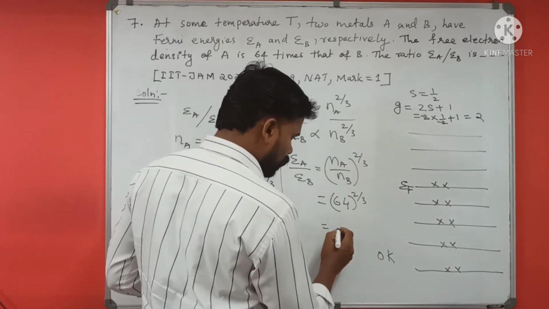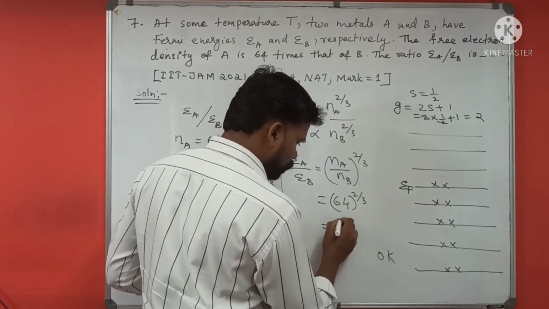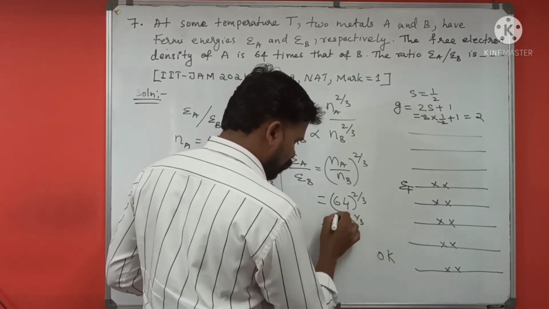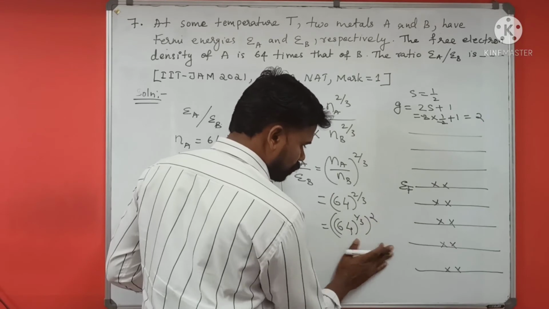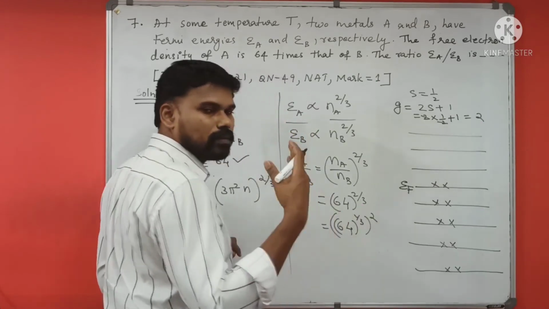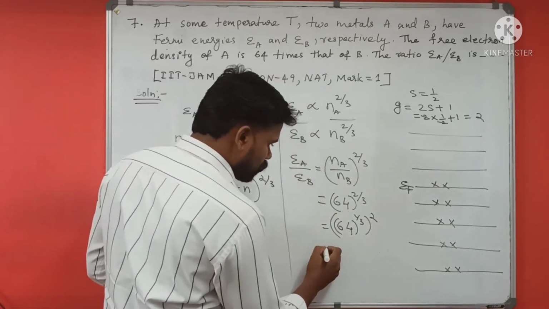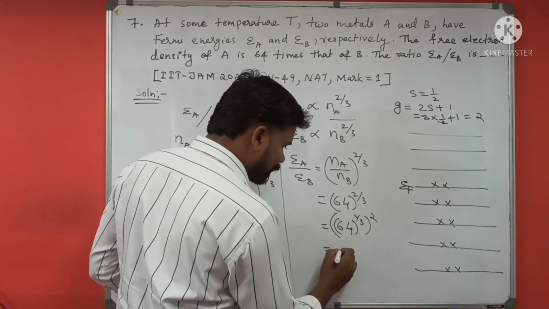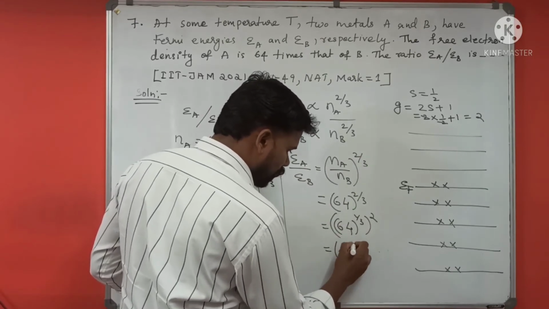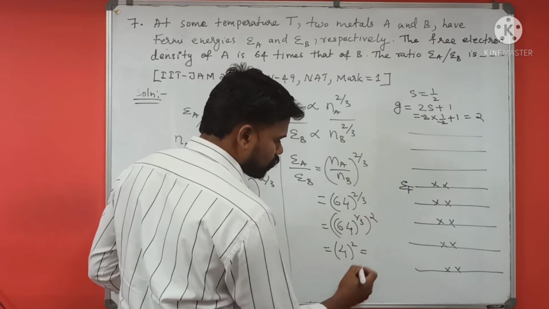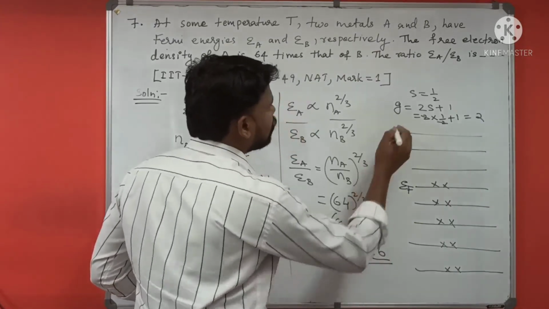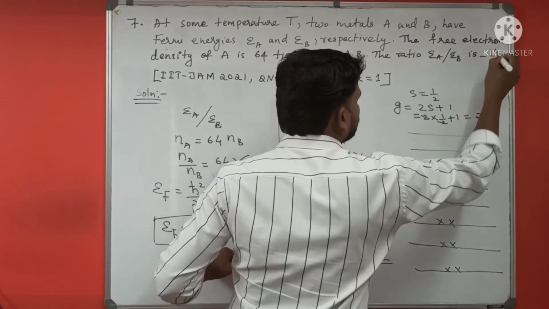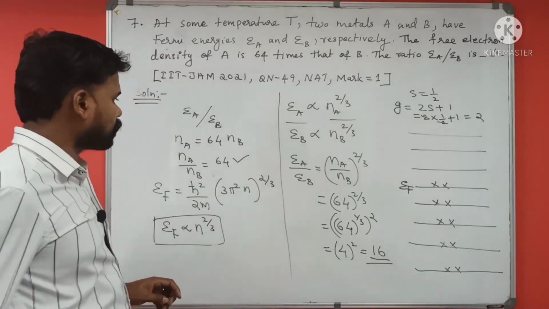First you have to find the cube root of 64. Then you have to find the square. 2 into 1 by 3 is 2 by 3. Right? So the cube root of 64 is 4. Now we have to square this one. 4 square is 16. So 16 is our answer. Okay.